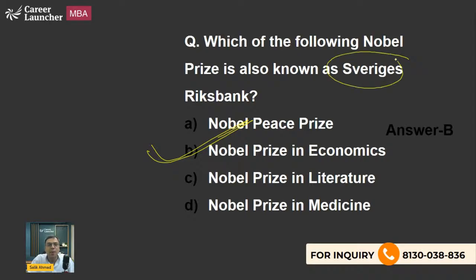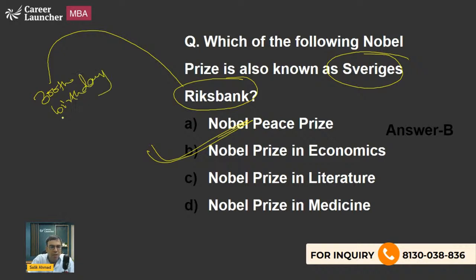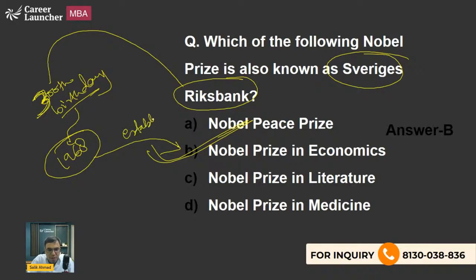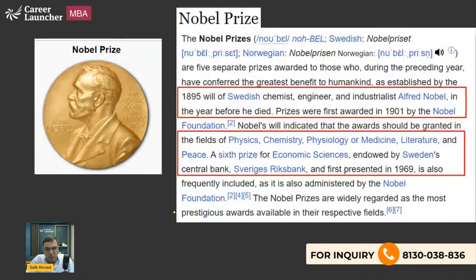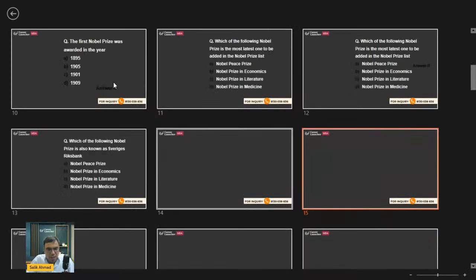Actually, Sveriges Riksbank's 300th birthday was celebrated in 1968. And in that year, the Nobel Prize in Economics was established, as I have told you. And next year in 1969, the first Nobel Prize in Economics was given. So these are basic facts that you should be knowing about. Okay, so you can read it from the Wikipedia page.